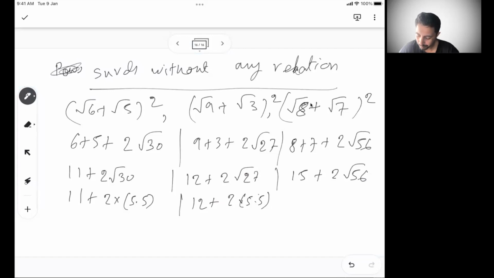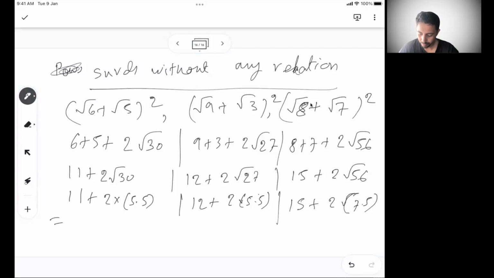So let's say this is around 5.2, 5.3, or you can keep it 5.5 as of now. At a higher value, understand that you are assuming high. For 15 plus 2 root 56, 56 is between 7 square 49 and 8 square 64, so let's say this is 7.5.